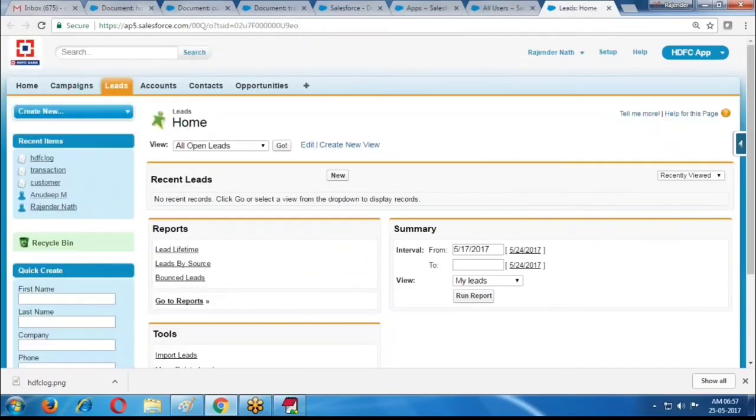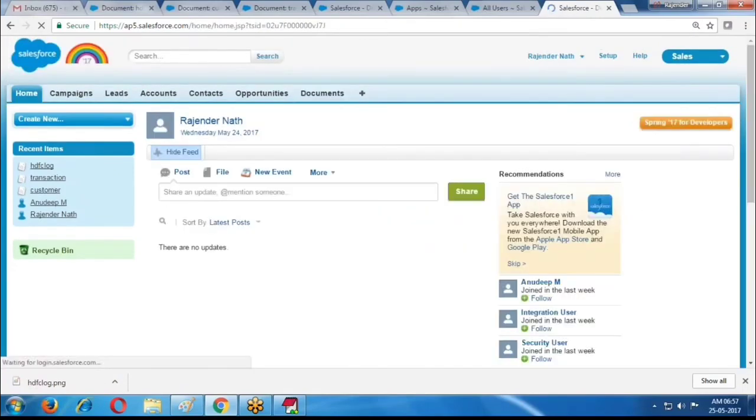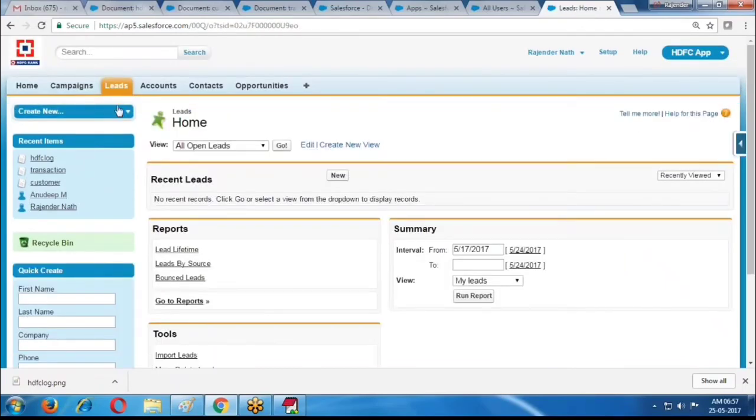And what is the default landing tab? Whenever we launch our application, the default tab is leads. Suppose it is Sales, then for Sales the home tab is the default, with its own image. It's the same way with the HDFC application. Whenever I launch it, this tab is the landing tab, and the remaining options are provided. So this is available for system administrator profile users.